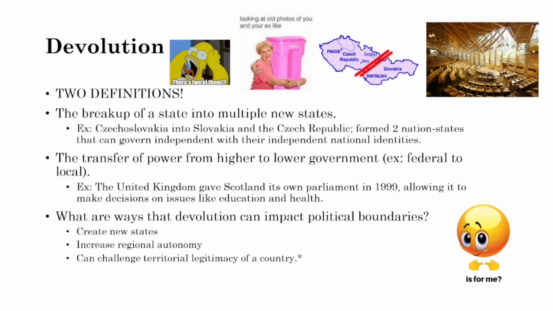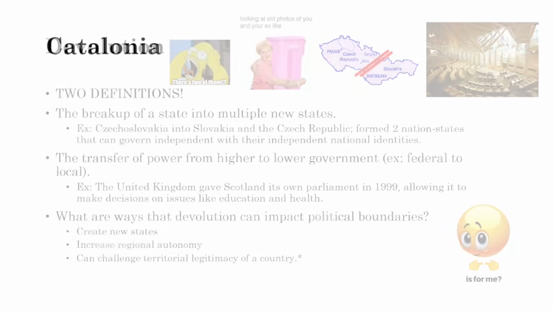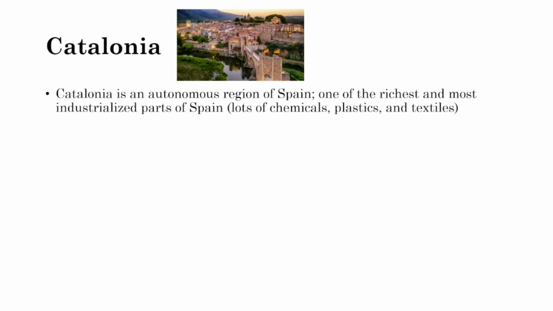Devolution can weaken central sovereignty and also fuel regional-based identities within a state. Let's look at Catalonia in particular. This is an autonomous region of Spain. It's one of the richest and most industrialized parts of Spain. They produce a lot of chemicals and plastics these days, but they've also produced a lot of textiles as well, and that's really boosted their economy.